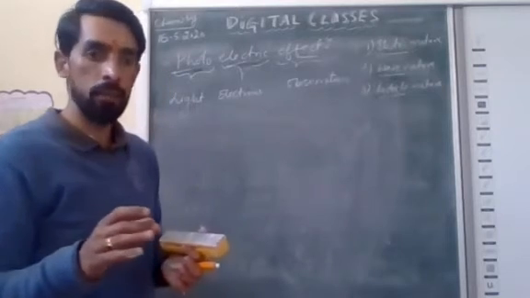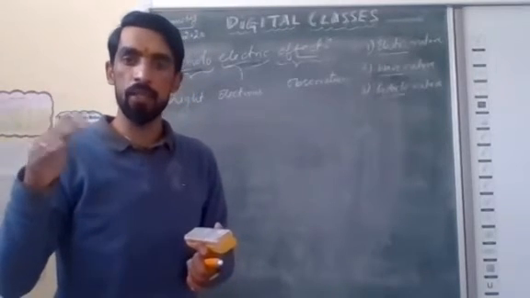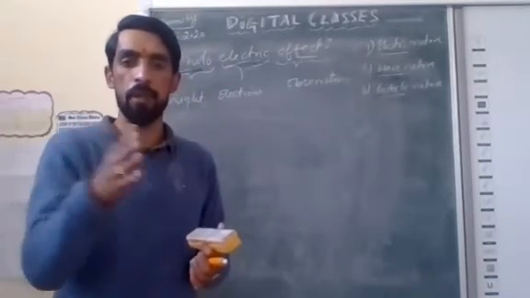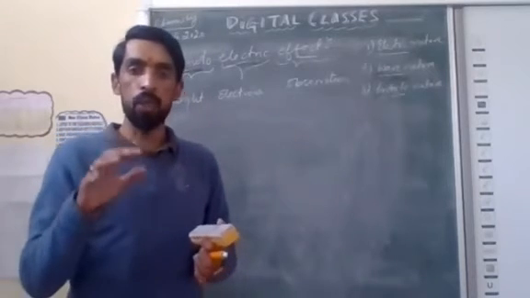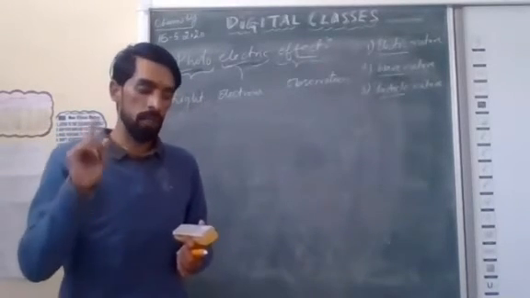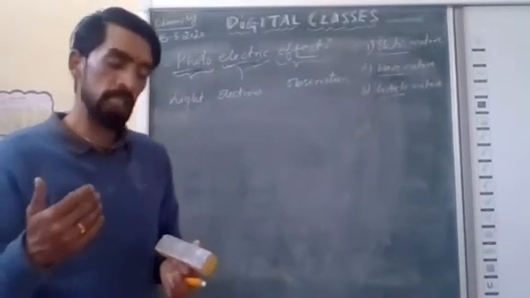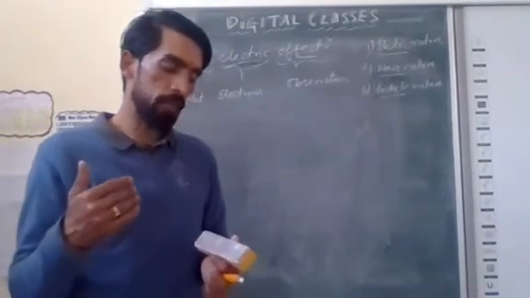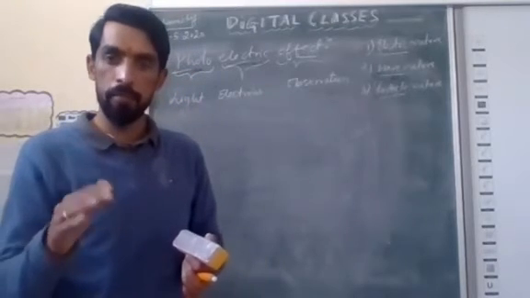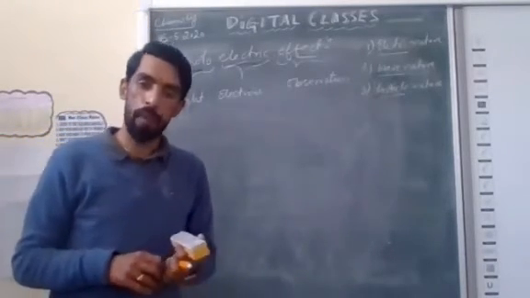Again, according to Max Planck's quantum theory, electromagnetic radiation, those radiations which have electric and magnetic properties, are made up of particles. According to Maxwell, James Clerk Maxwell, it shows wave nature. But according to Max Planck, it shows particle nature.